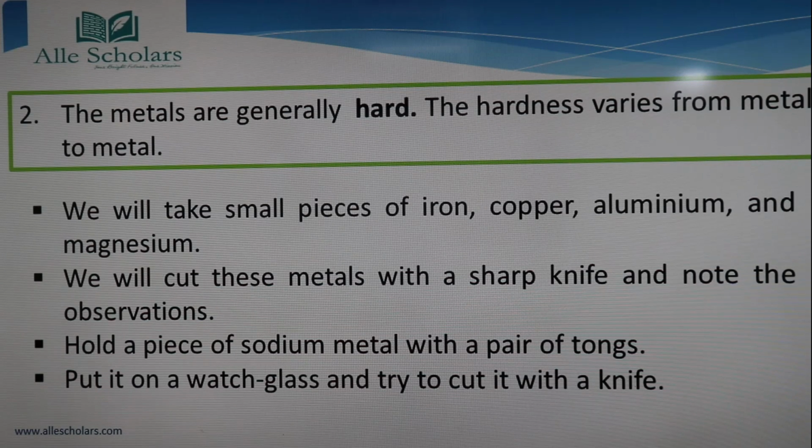What we will see is that when we try to cut these metals, that is iron, copper, aluminum and magnesium, we are unable to cut them. Why is it so? Because these are metals and they are hard. So it is not possible to cut them since they are hard.